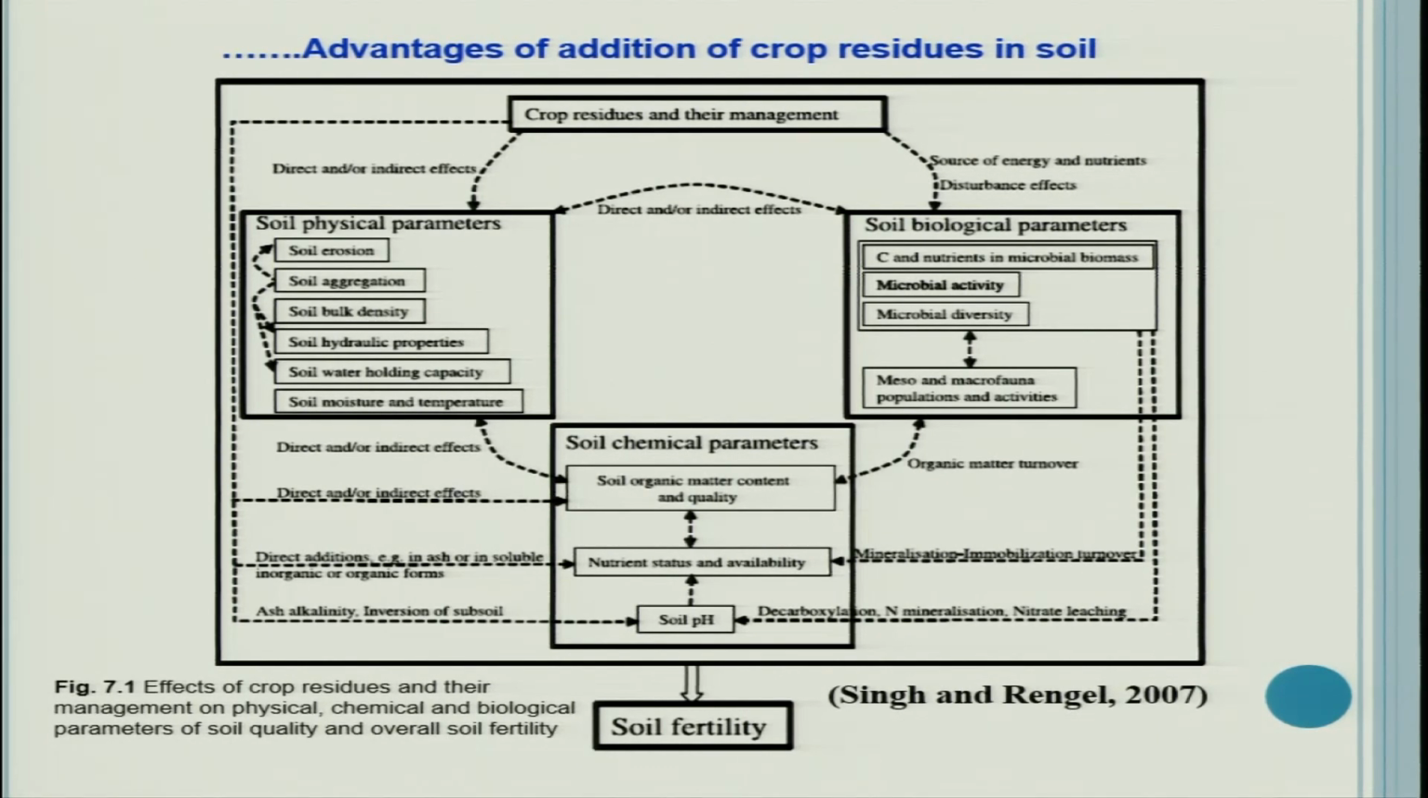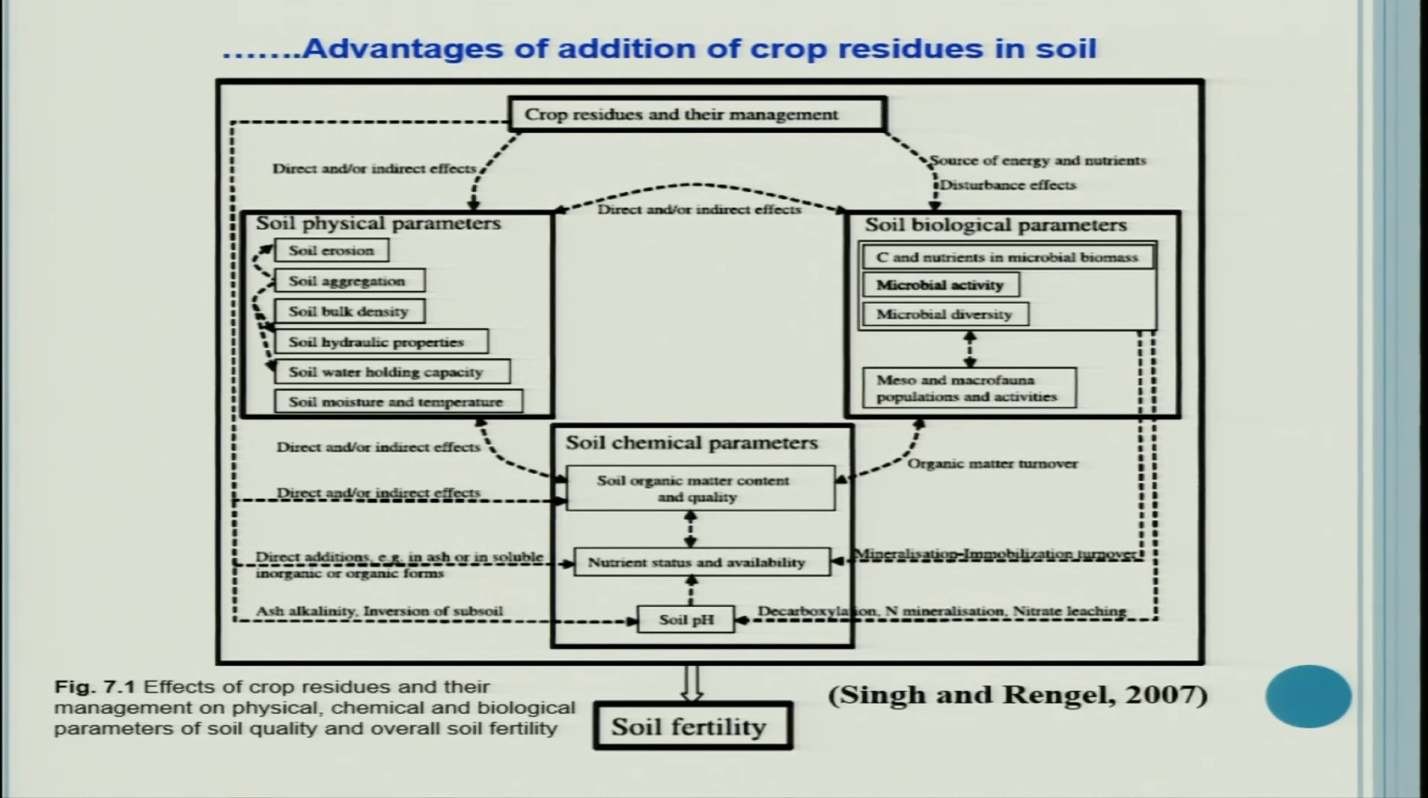Now, see what is happening to the soil chemical properties. Soil organic matter content and quality is improved, nutrient status and availability is improved, and finally there is some improvement in soil pH. However, changes or improvement in soil pH take a very long time. It is not that in 1 year you will get a change in soil pH. It takes almost decades to change the pH and electrical conductivity of the soil.